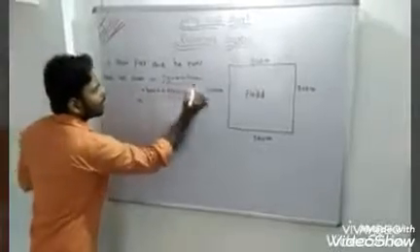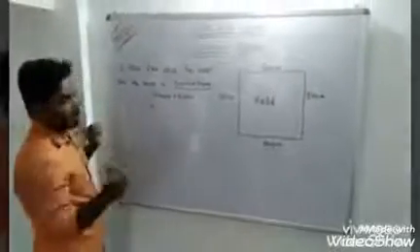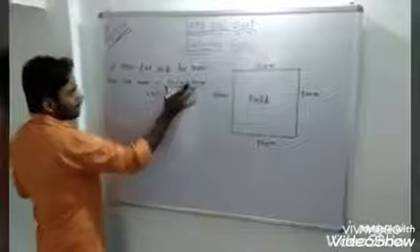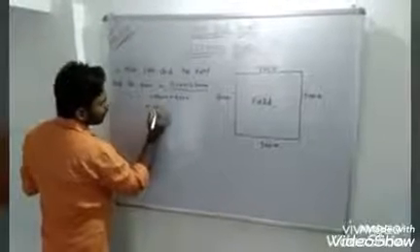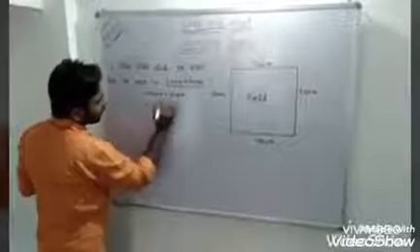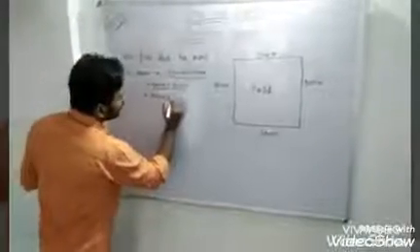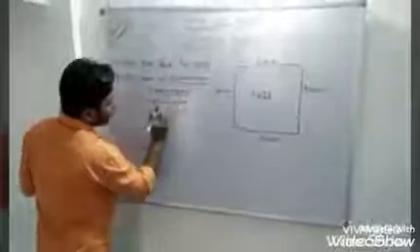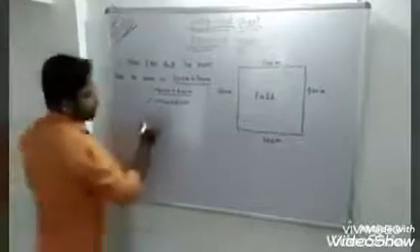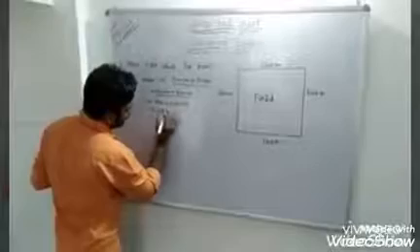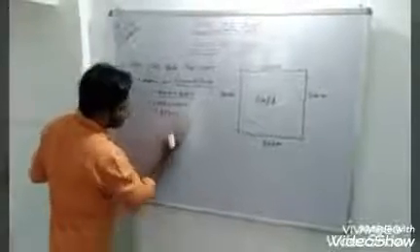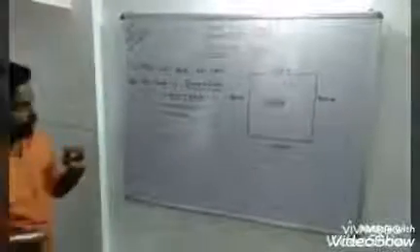Yes, 1000 meter. Now again 500 plus 500, yes, 1000 meter. So this 1000 and 1000, 1 plus 1, 2000 meter.